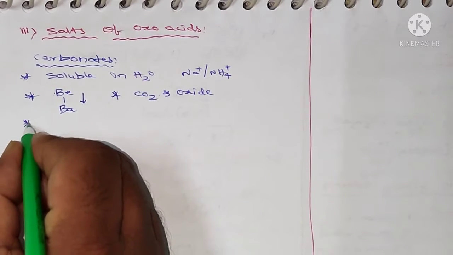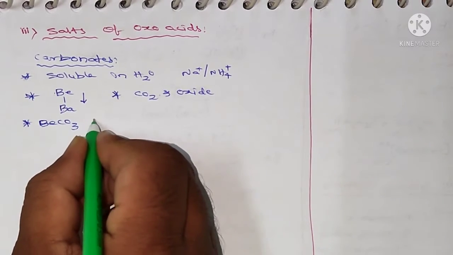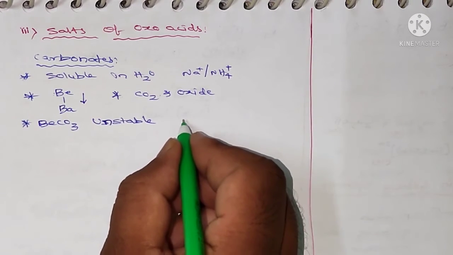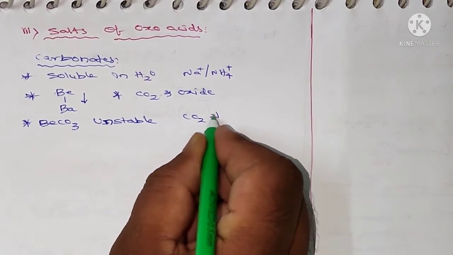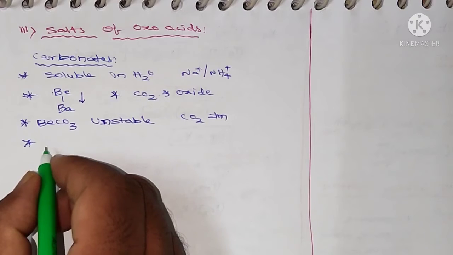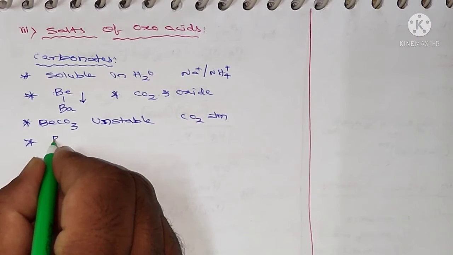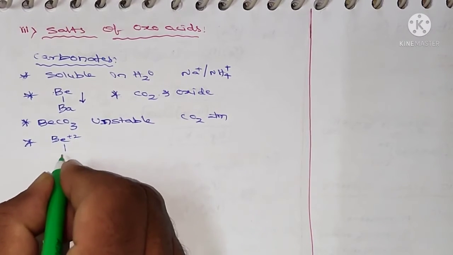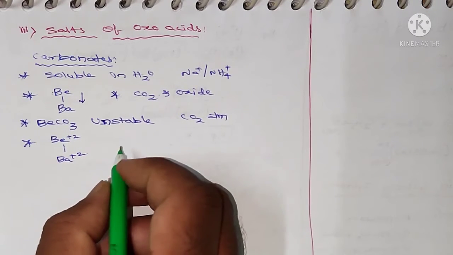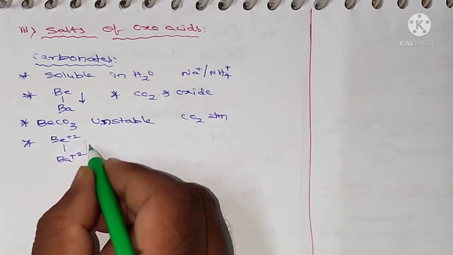And beryllium carbonate is unstable and it can be kept only in a carbon dioxide atmosphere. And carbonate stability increases with increase in cation size. So if you go from beryllium 2+ to barium 2+, the cation size increases. So here the carbonate stability increases with increase in cation size.